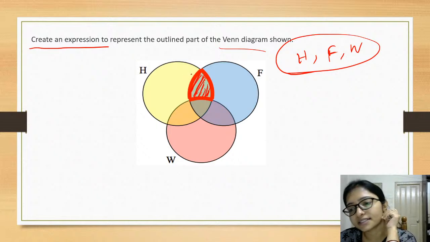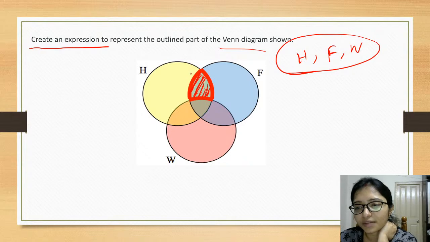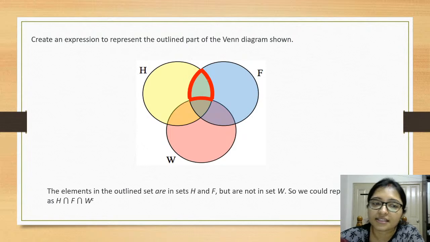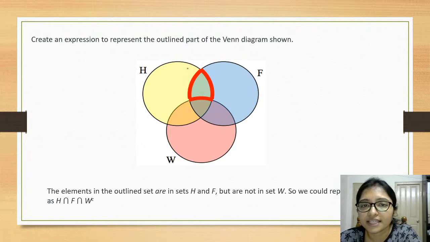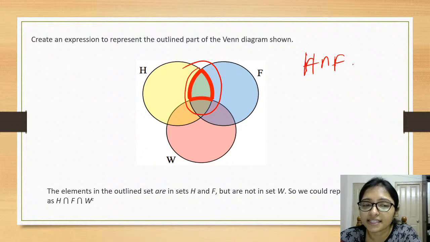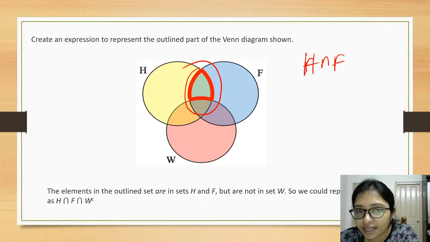Is it correct? Sarita, H intersection F intersection W. Is it correct? Yes, Sunita is correct. What is this? If you take the whole area, then it is the H intersection F, right? Now you are dividing this area, right?